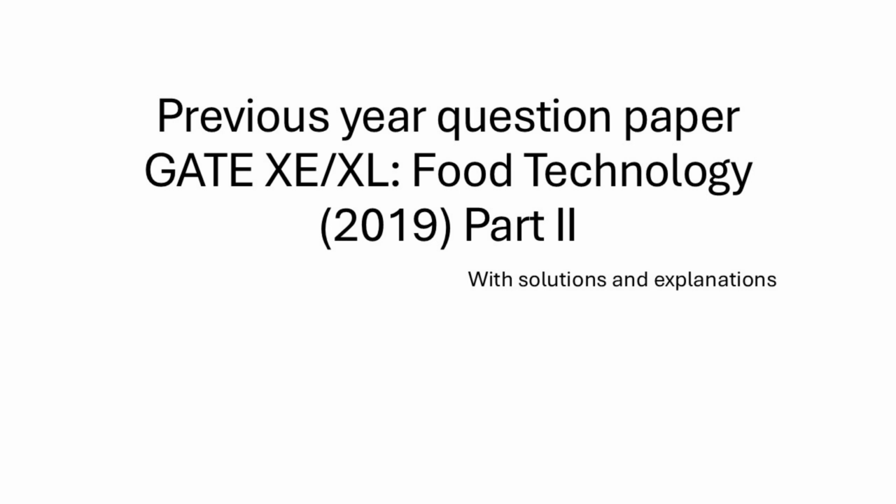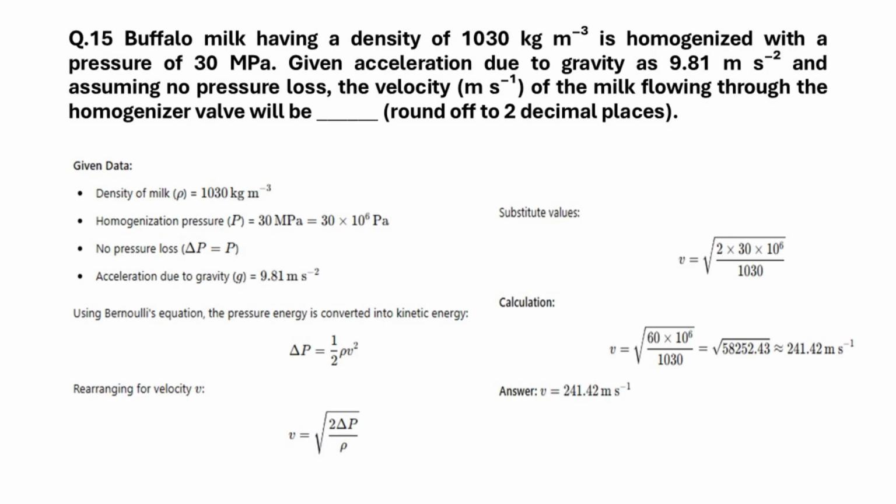Let's start. Question number 15 is a numerical problem, where the density and homogenization pressure are given. We are asked to find the velocity of the flowing milk. This problem can be solved using Bernoulli's theorem, since Bernoulli's theorem relates pressure head and velocity head for incompressible fluid.